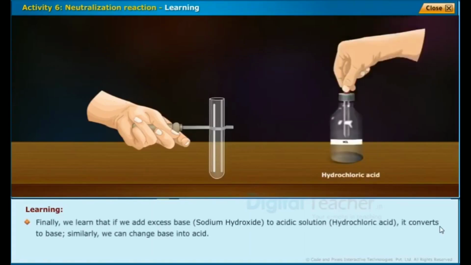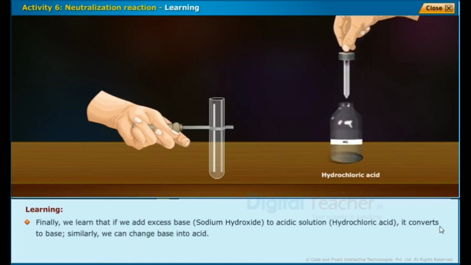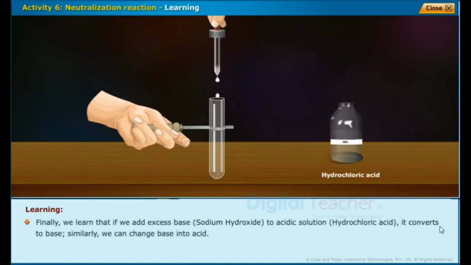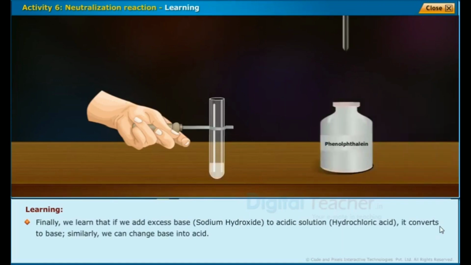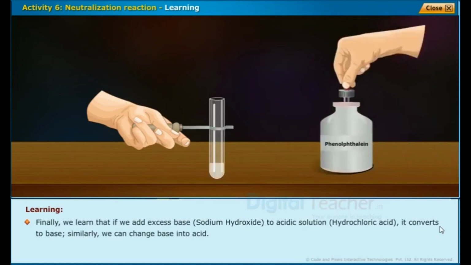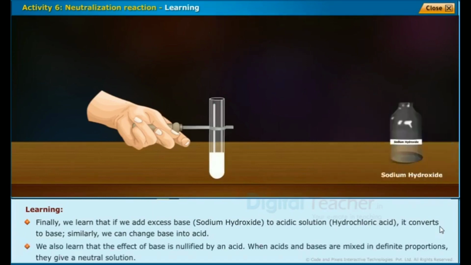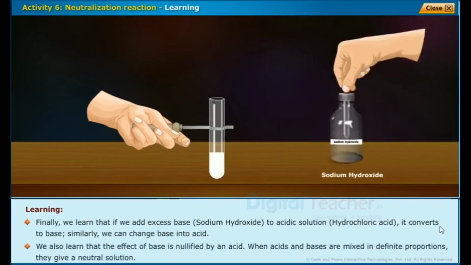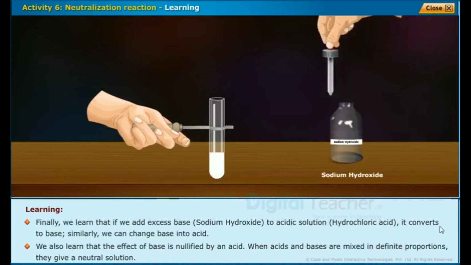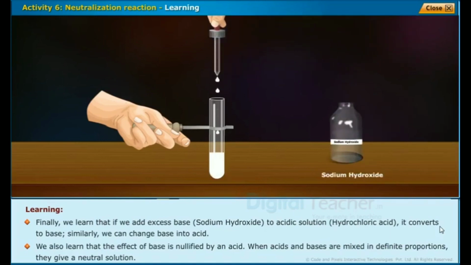Finally, we learned that if we add excess base or sodium hydroxide to acidic solution or hydrochloric acid, it converts to base. Similarly, we can change base into acid. We also learned that the effect of base is nullified by an acid. When acids and bases are mixed in definite proportions, they give a neutral solution.